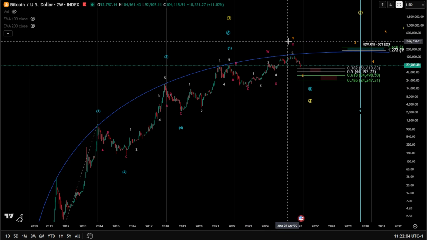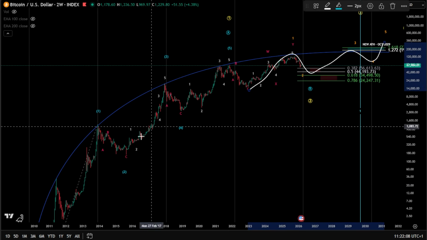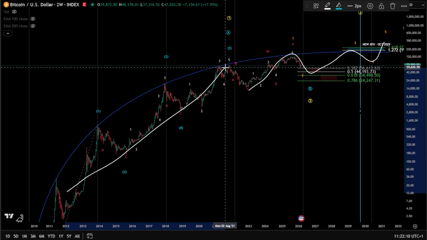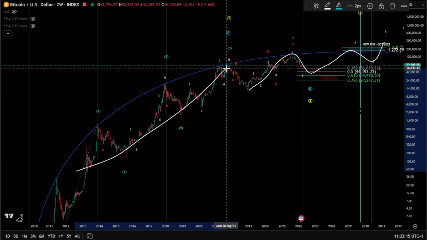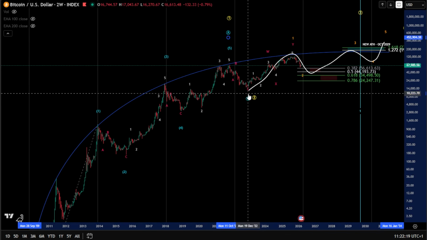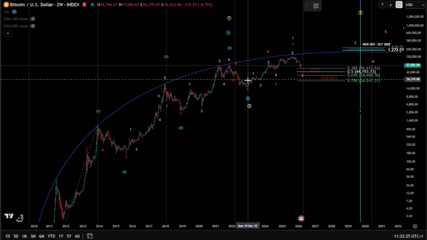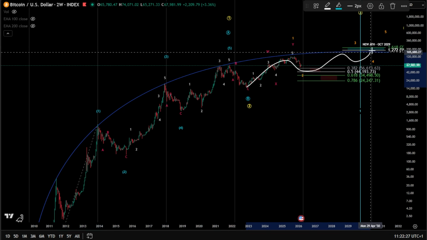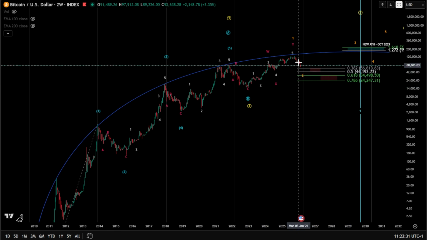And this wave 1 is representing an impulse as a 1, 2, 3, 4, 5, because we are still looking here for a large wave A, B, and C, or a large wave 1, 2, and then 3, 4, and 5. So by all means, you are in wave B or wave 2 there. And we're looking for another impulse to unfold for higher prices for Bitcoin as 1, 2, 3, 4, and a 5. Now, there is no impulse without correction.